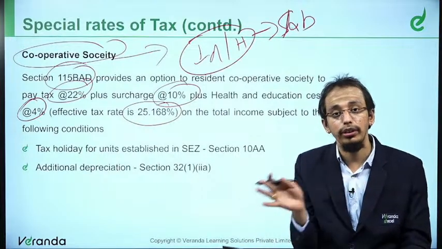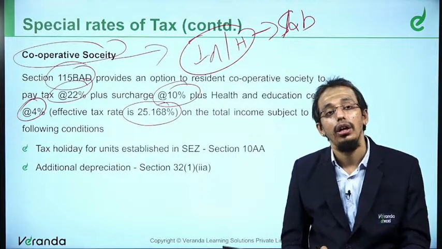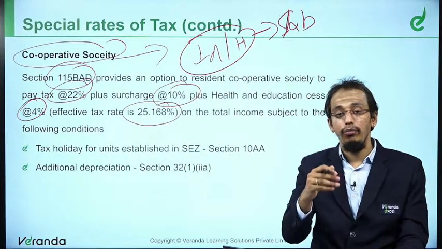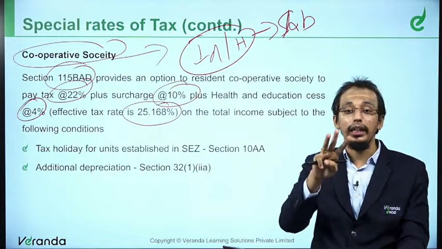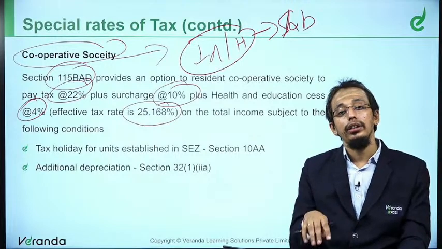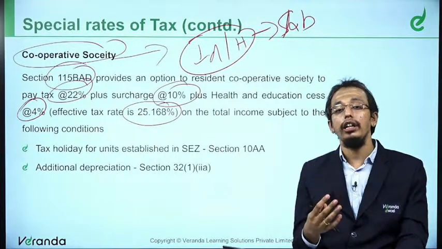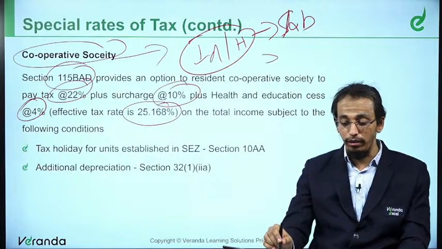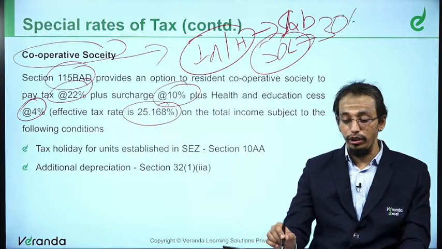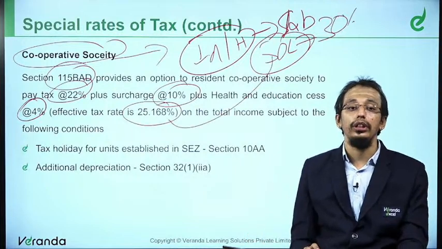Now, for an individual or HUF, the old regime was slab rates, and the new regime is also slab rates. For a cooperative society, the old regime is slab rates: once income exceeds 20,000 rupees, it will be 30% tax, a very small slab that you have got. But here, let's say I am a cooperative society having an income of 50 lakh rupees. Under the old regime, I will pay 30%. Under the new regime, it will be only 22%.